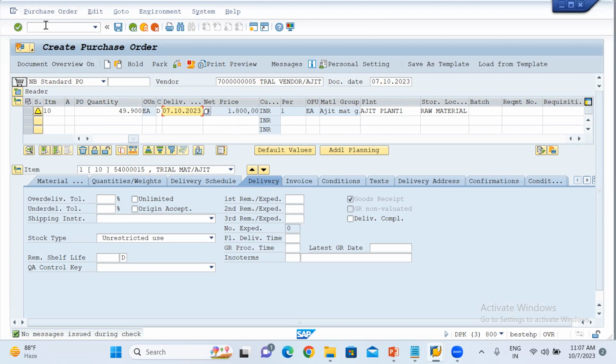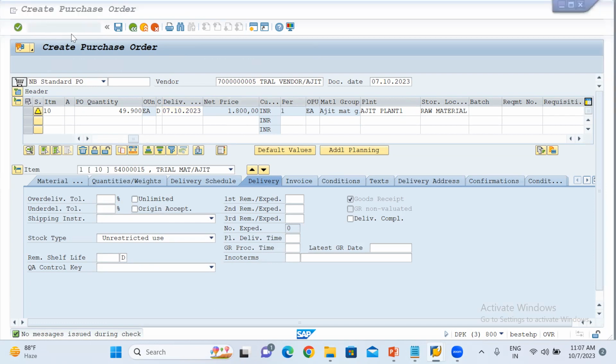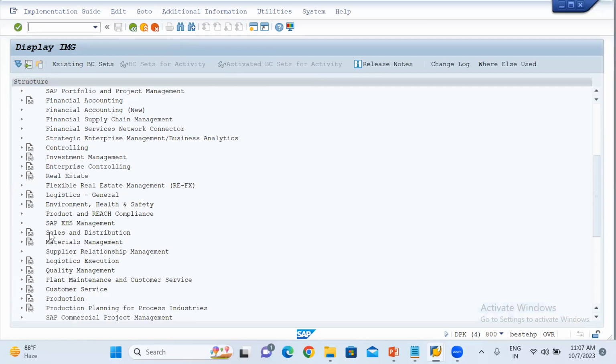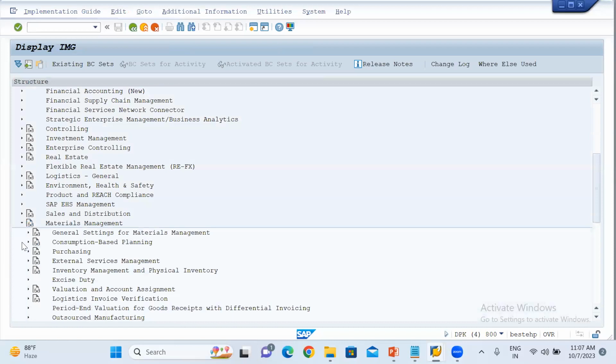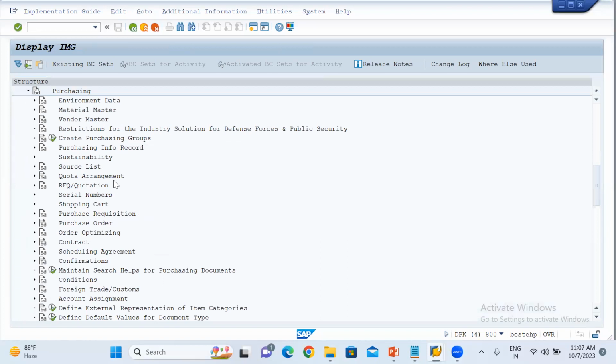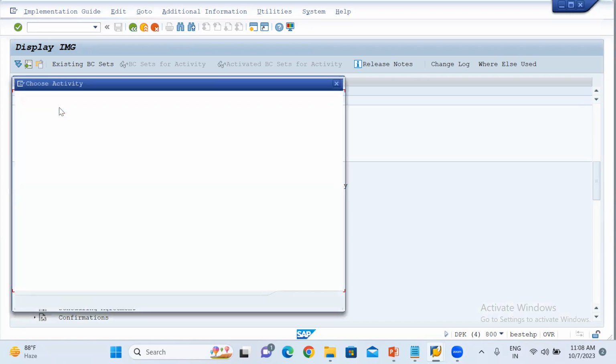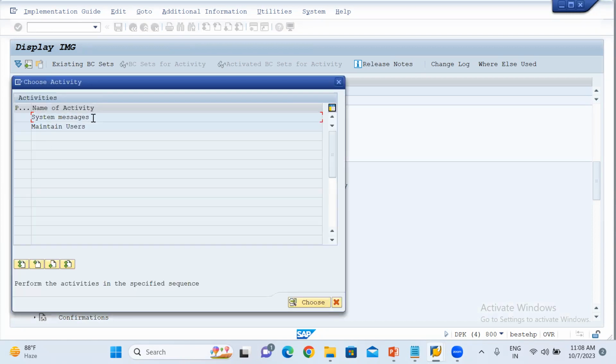For that configuration, what you will do is go to SPRO, then go to SAP Reference IMG, then go to Materials Management, then go to Purchasing, then go to Environment Data, then go to Define Attributes for System Messages over here. Then here system messages is present, so click on system messages.